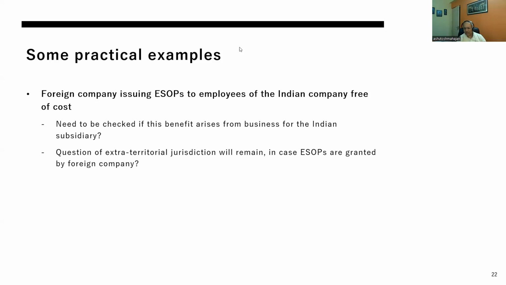The second way of doing it is that, in case your policy says that on a given achievement, on a percentage basis, then obviously it will be hit by, I think, 194H, which is already there.